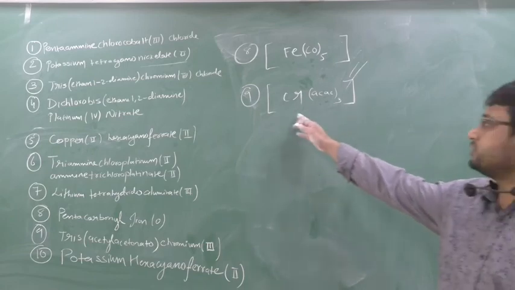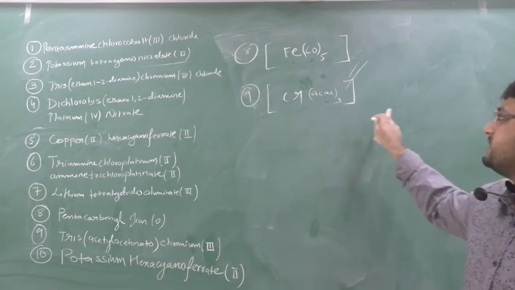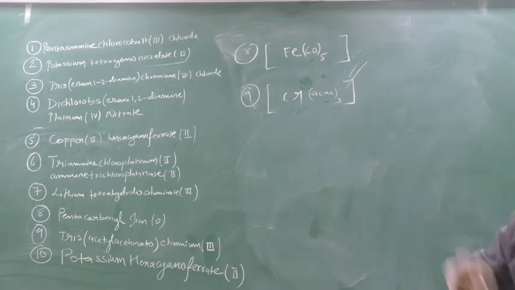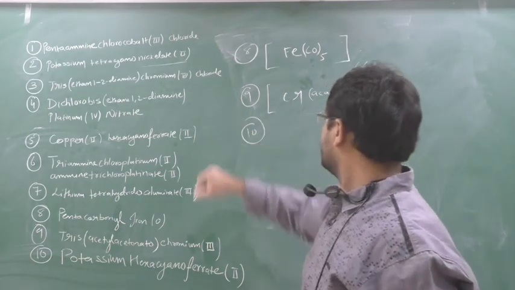If you calculate, the oxidation number will come 3 only. See, Cr plus 3 acac is minus 1. So Cr minus 3 equal to 0, Cr equal to 3. 10th we will see. Chalo.